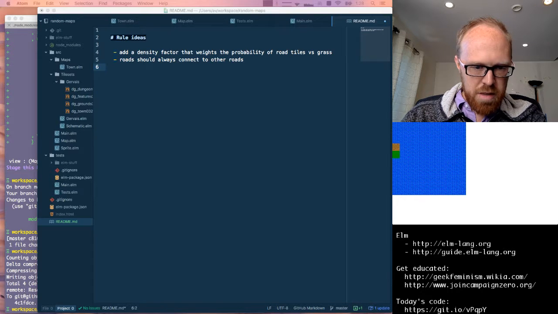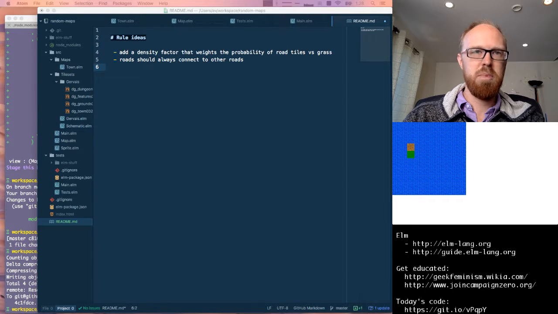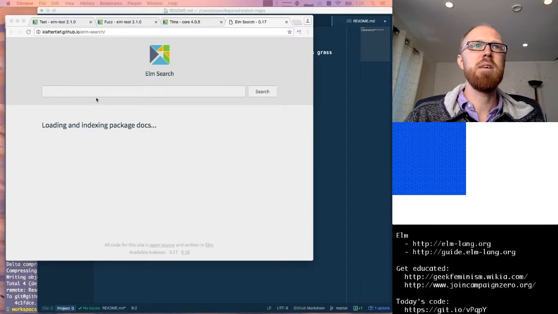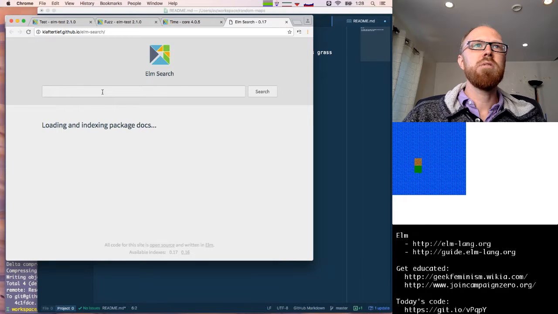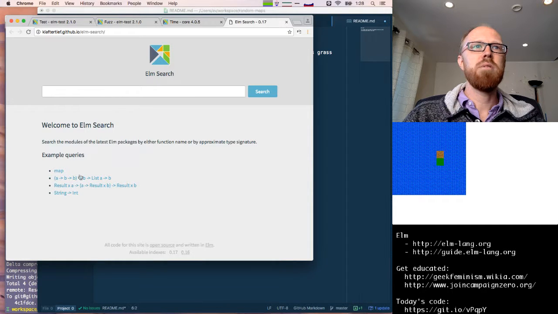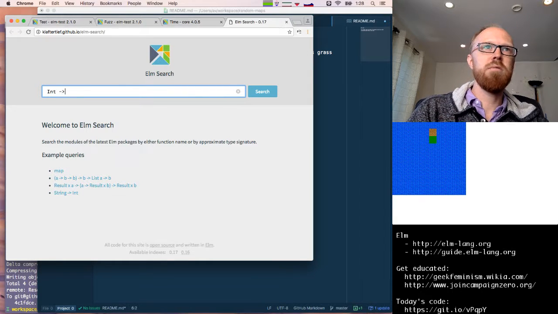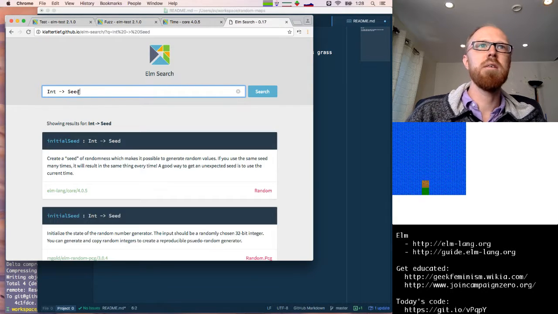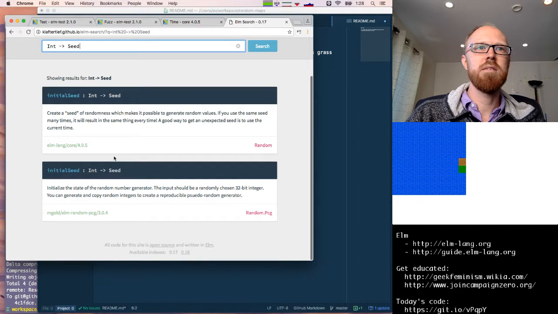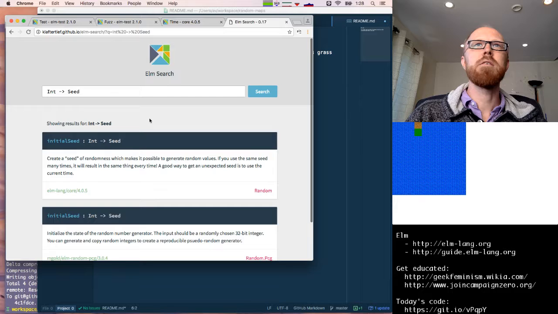And let's see. Okay, then people are talking about the fancy Elm search. Yeah, let me pop this up real quick so people can see it. Yeah, so you can search on here once it loads for different type signatures. So let's see. We have found int speed. Yeah, great. Would have found it for us. Cool.